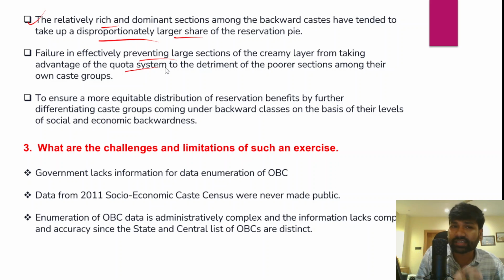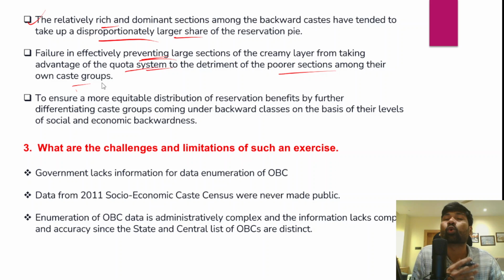So therefore there is a clear failure in effectively preventing the creamy layer from taking the advantage of the quota system. And that would be detrimental to the poorer sections among their own OBC group.